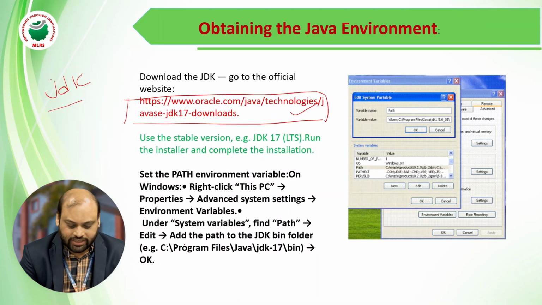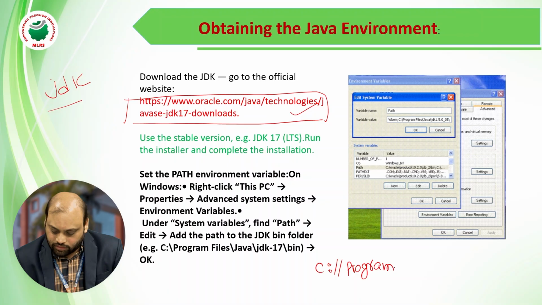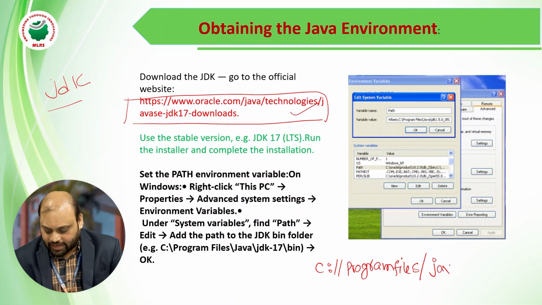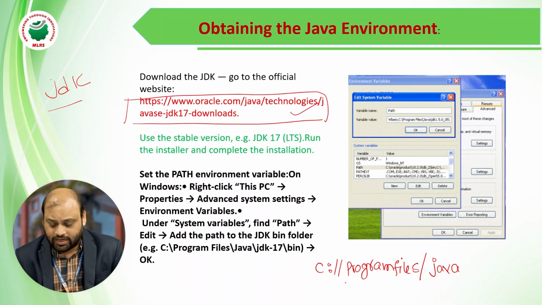Once you download the JDK in your machine, for example in the C drive, Program Files, you will get a folder like this: C, Program Files, Java.